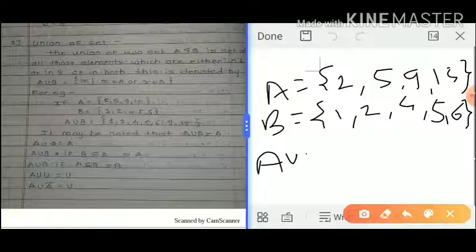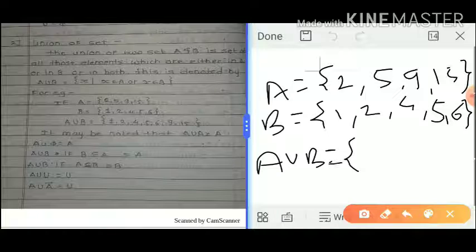A union B equals all the elements which are in A, or in B, or in both. Here, starting from the lowest number, 1 occurs in B but not in A, so consider it one time. 2 occurs in both set A and set B, consider it one time only.